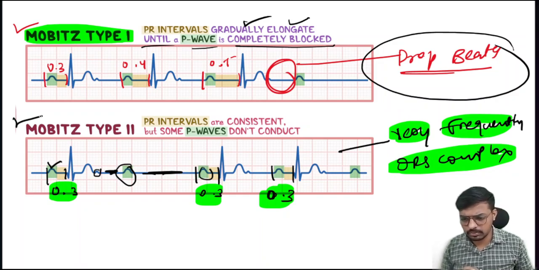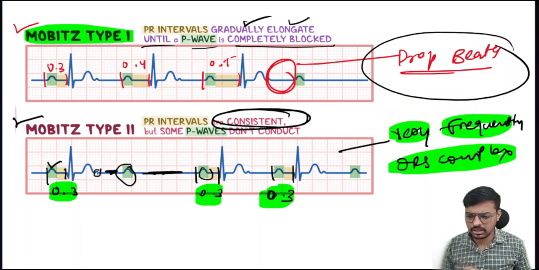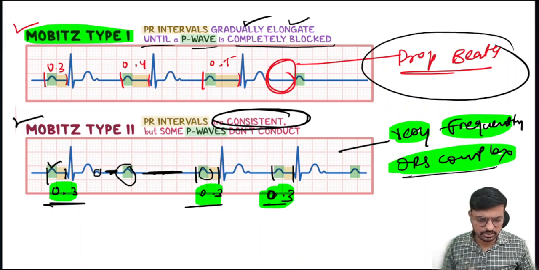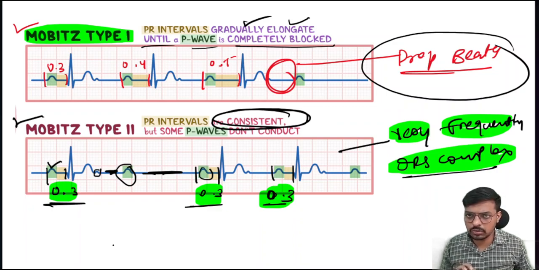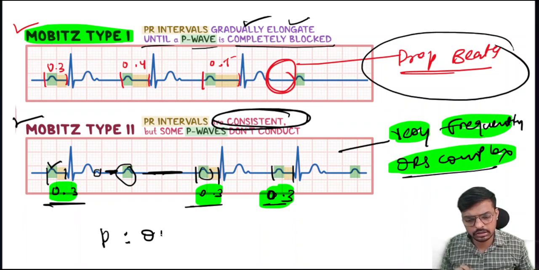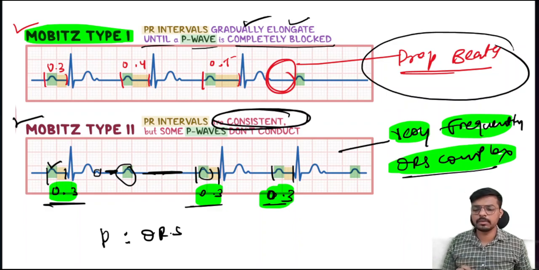So this is what we call Mobitz type 2. The PR intervals are constant: 0.3, 0.3, 0.3. And the P wave is not conducted completely, meaning the P wave is generated but the QRS complex is not. A specific question comes here about the ratio between P waves and QRS complexes.